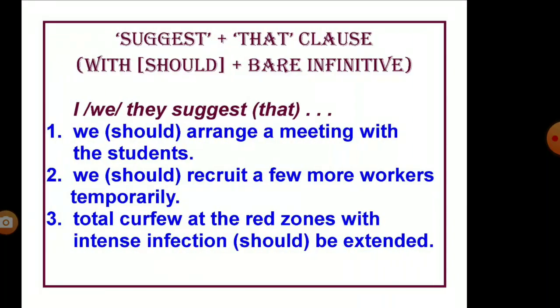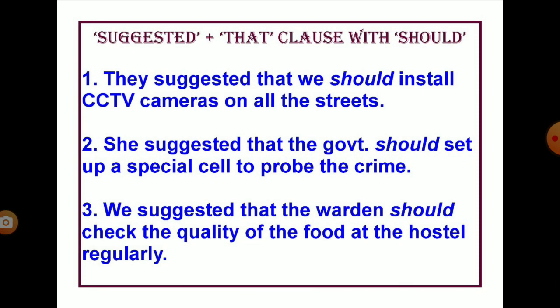The verb suggest can also be used in the past tense, but when you use the verb suggested to make a suggestion with that clause, then that modal should has to be retained. That's what you have to note in this pattern. When you use the past tense of the verb suggest, that is the form suggested, that clause should have the modal should. It is not to be omitted. Remember that point. Now let's see the examples.